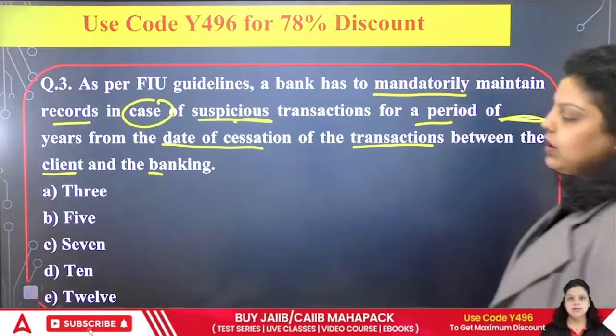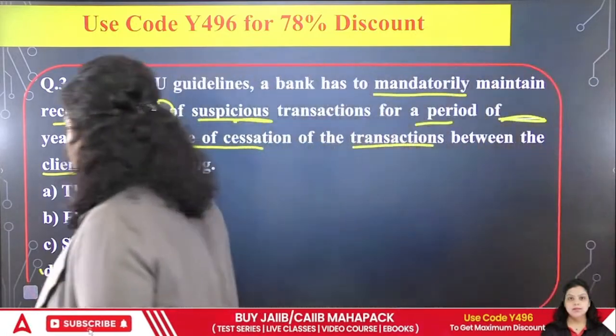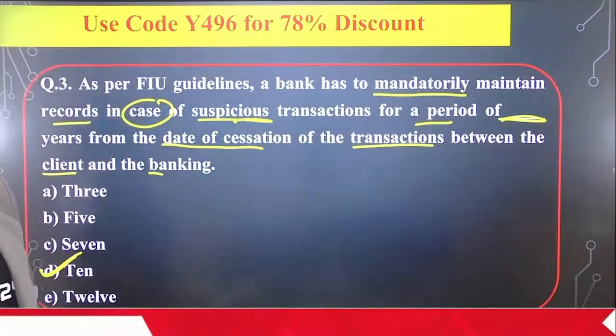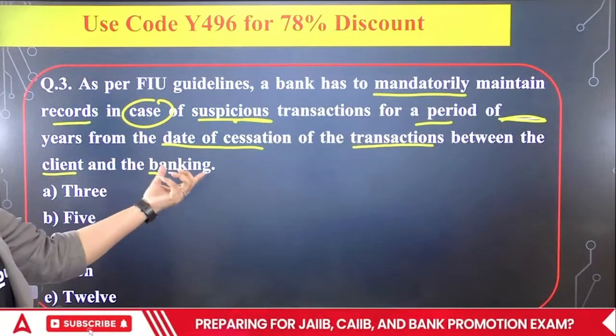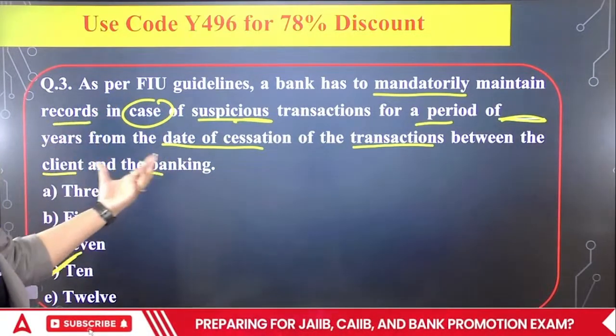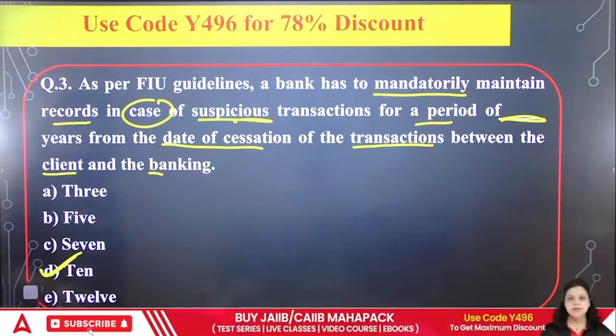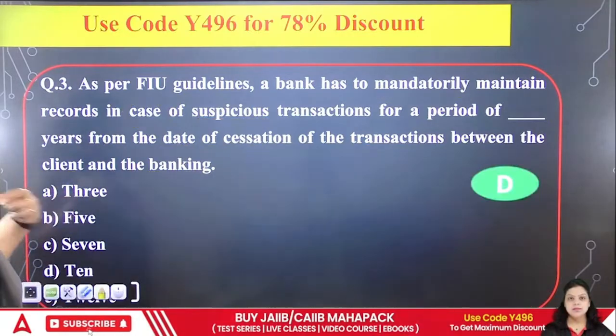Okay, so the right answer for this particular question will be 10 years. For the next 10 years, you have to maintain the data of suspicious transactions between the client and the bank. So the right option here will be your D option.